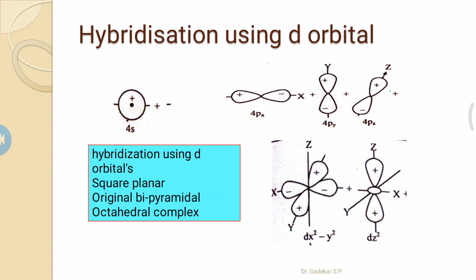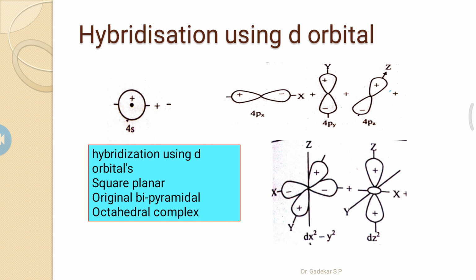This hybridization involves the 4s orbital and 3d or 4d orbitals. The shape of the s orbital is spherical, and the shape of the p orbitals is dumbbell, with three sets: px, py, pz.